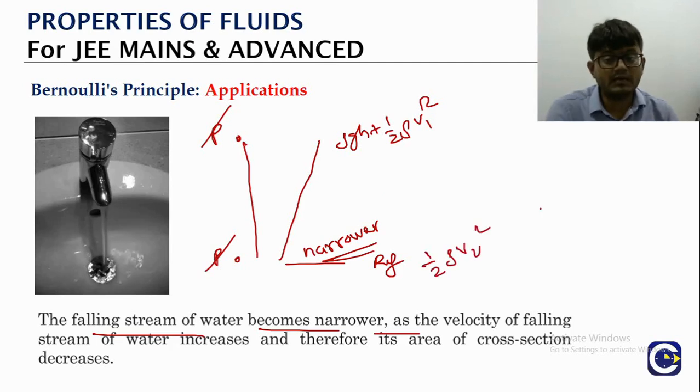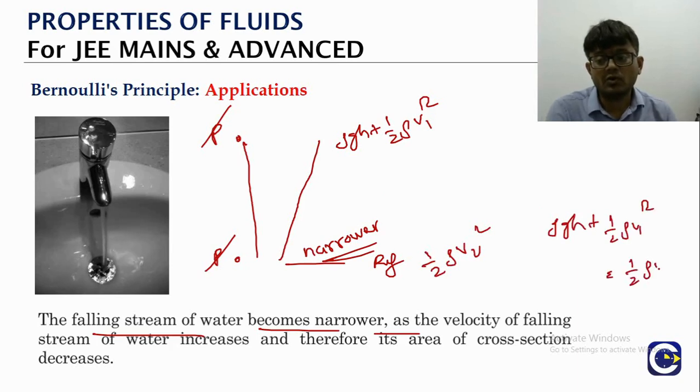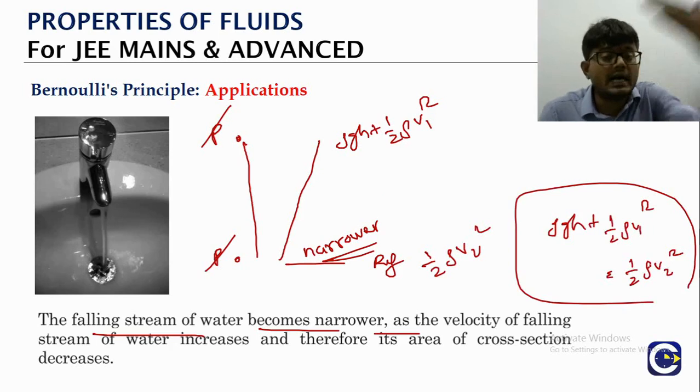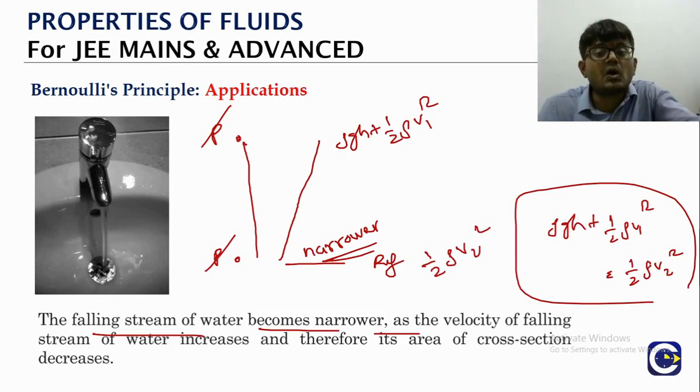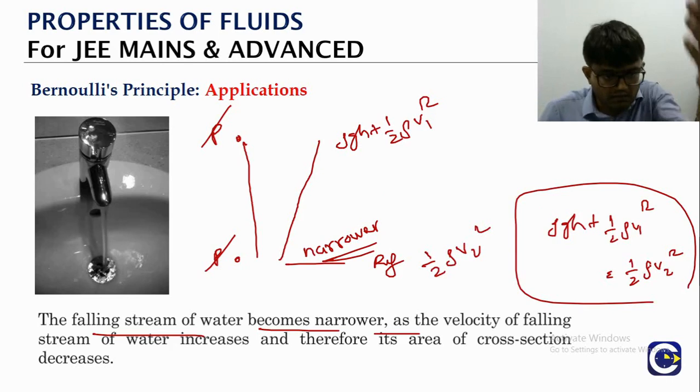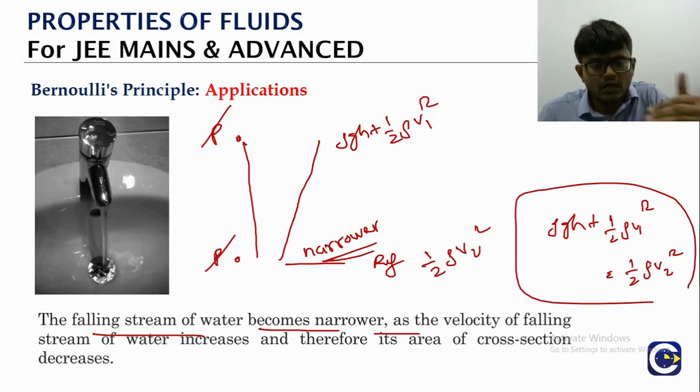As per the Bernoulli equation, rho GH plus half rho V1 square is equal to half rho V2 square, which means V2 is higher than V1 definitely. So as it goes down, the velocity keeps on increasing. The more height it falls through, the velocity will be increasing by that much value.